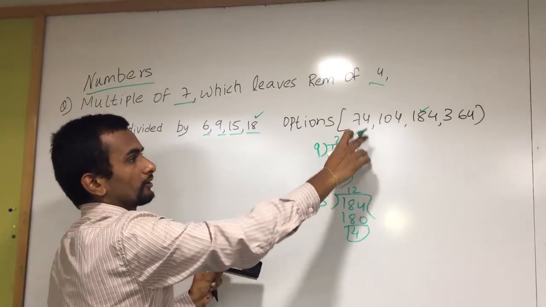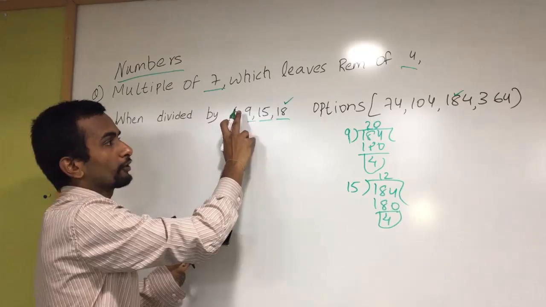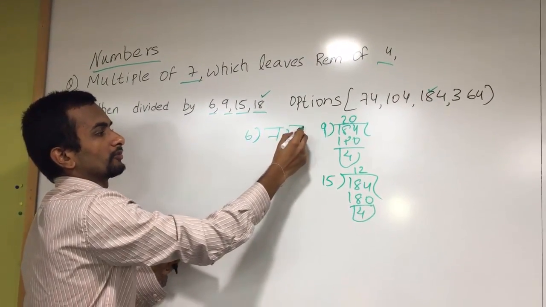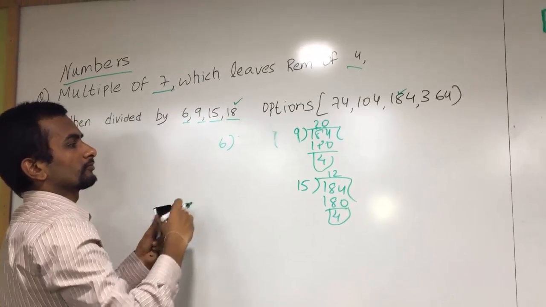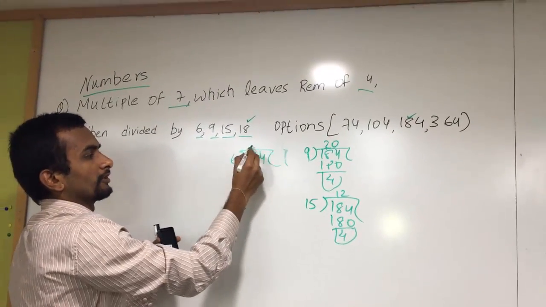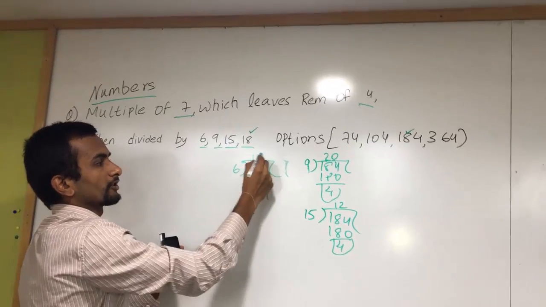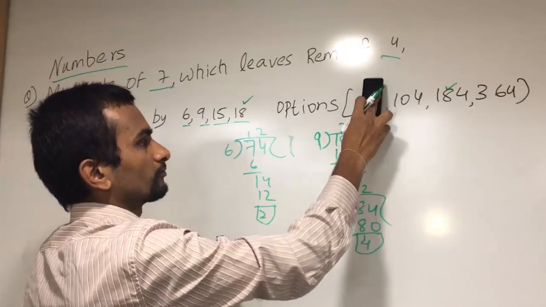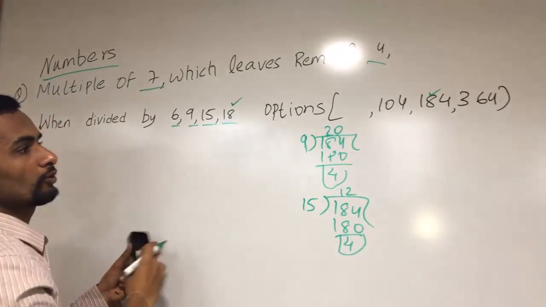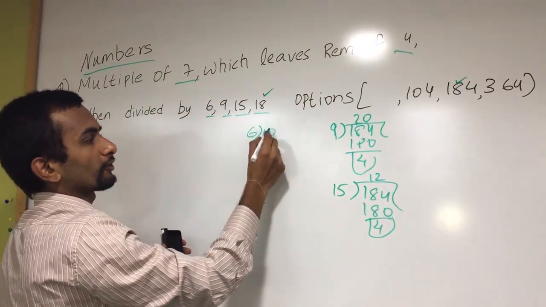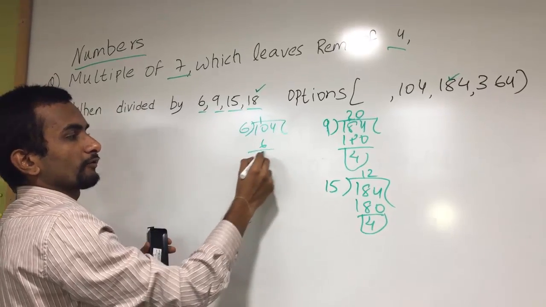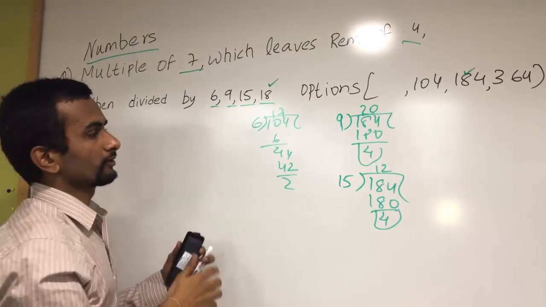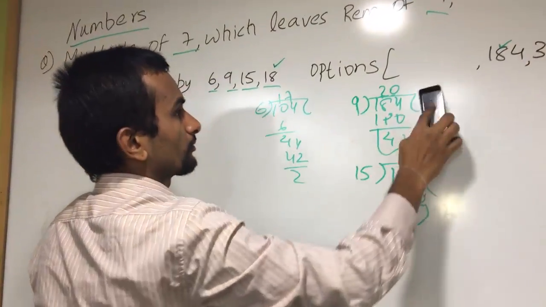If you are doing it for 74, what happens is, 74 divided by 6: 6 ones are 6, 14, 6 twos are 12. As the remainder is 2, we can completely eliminate 74. Then 104 divided by 6: 6 ones are 6, 44, 6 sevens are 42. The remainder is also 2, but the remainder should be 4. So we can eliminate this choice also.